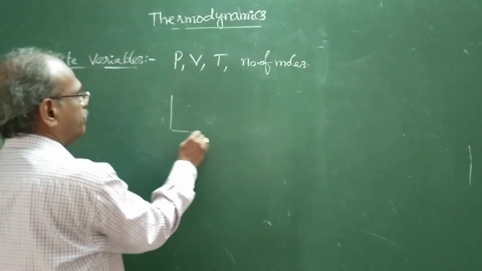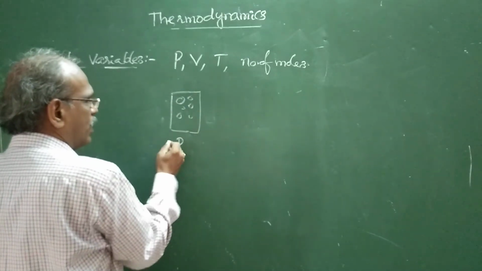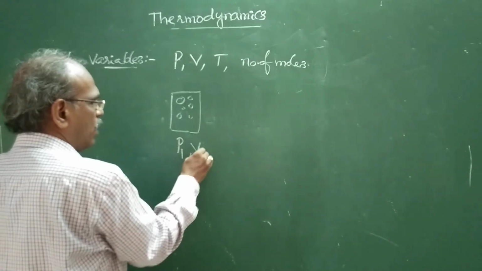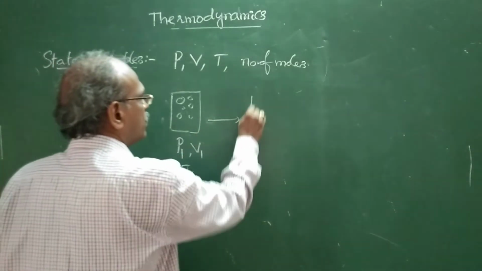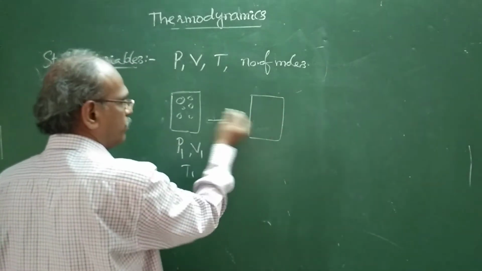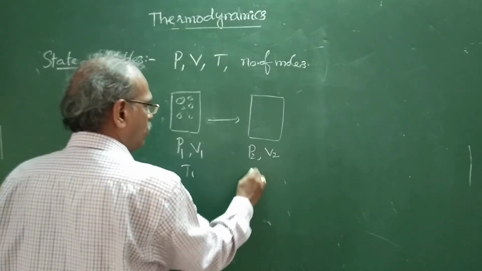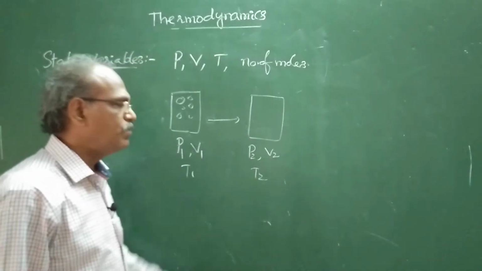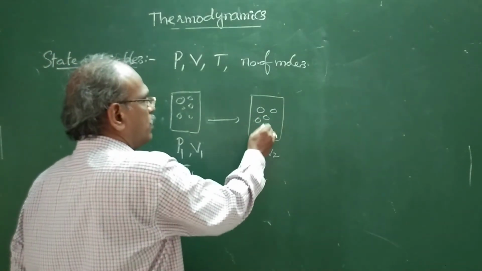For example, in a vessel, say a gas is at pressure P1 and volume V1 at the temperature T1. If its conditions are changed to P2, V2 and T2, now the state of the system is said to be changed.